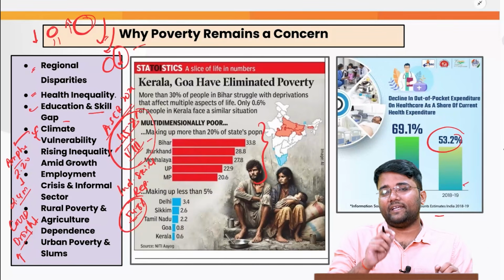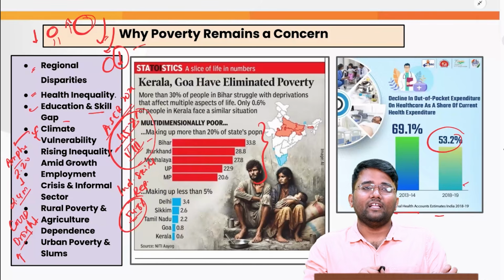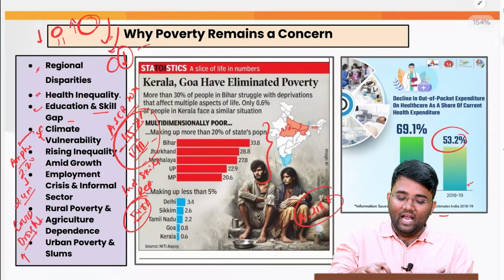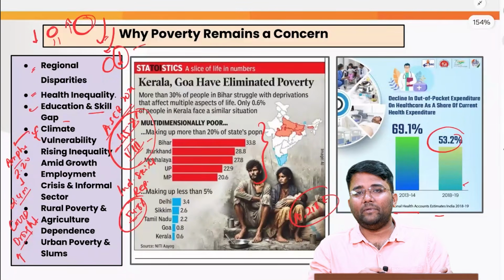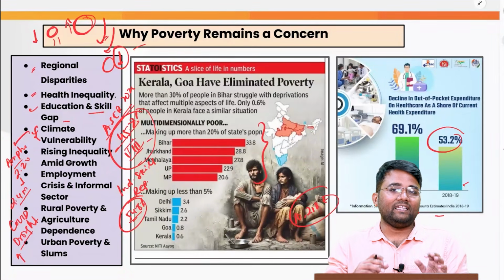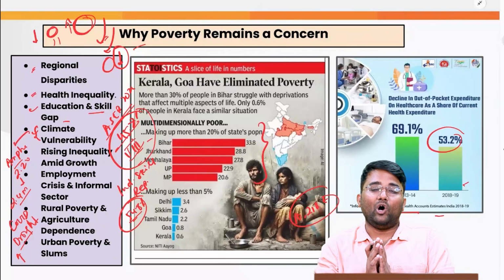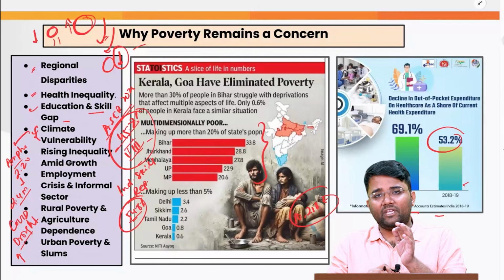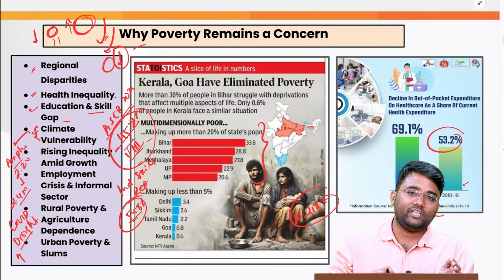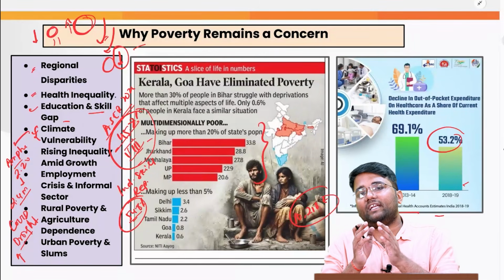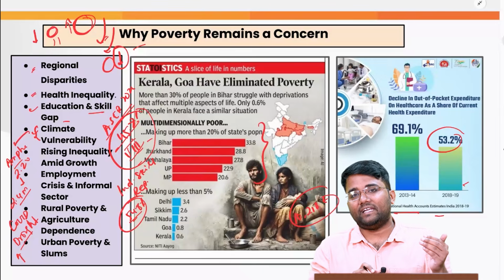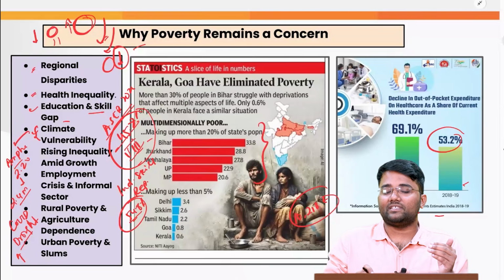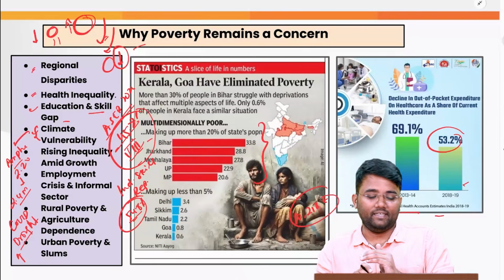For example, as per the National Situational Assessment Survey, the farmers' income is around 10,218 rupees only. And when climate change issues further increase and agricultural productivity declines, or increased cases of pest attacks, such as locust attacks, are witnessed, that impacts the productivity of farms. And when a significant amount of the population is dependent on agriculture, and their productivity and income are declining, we will further see consistently high poverty in India.